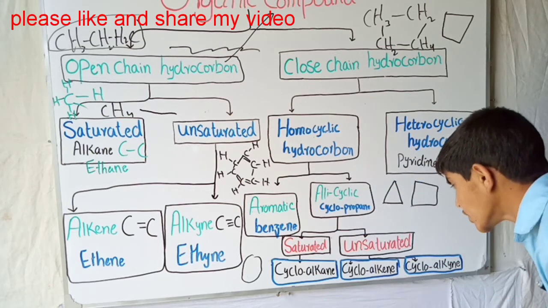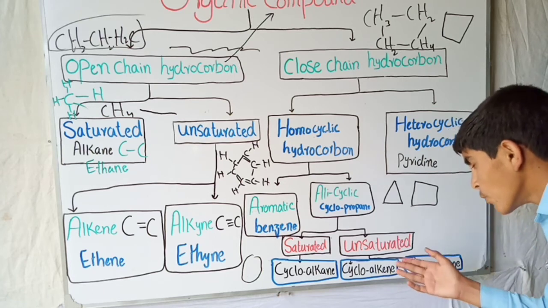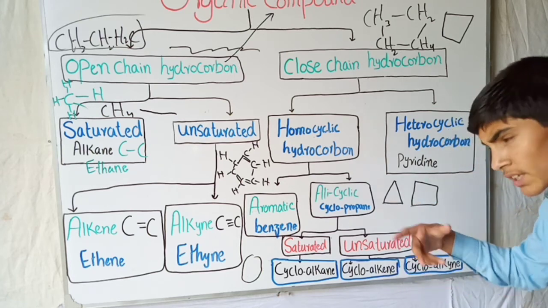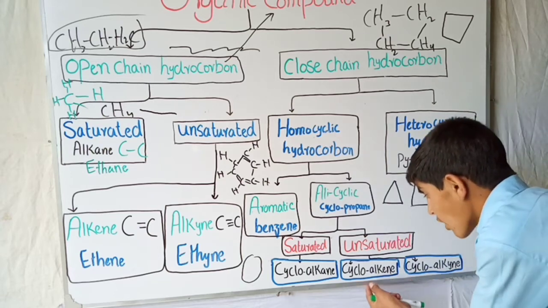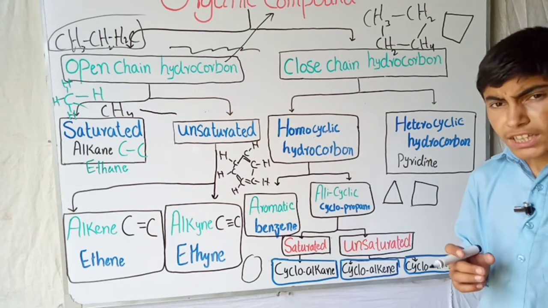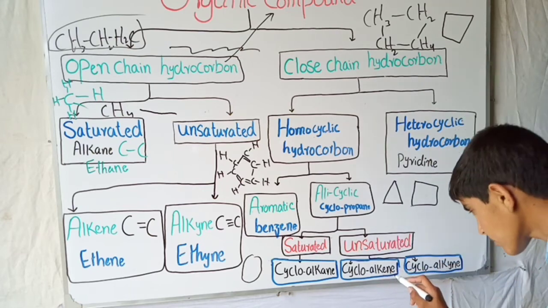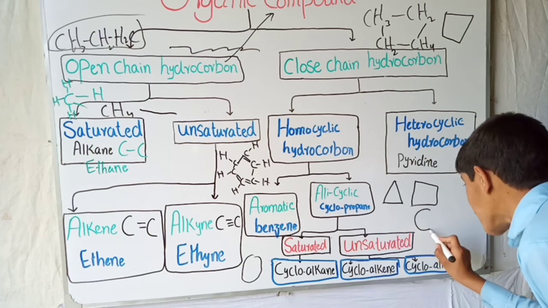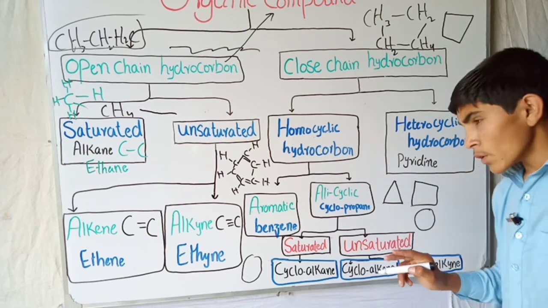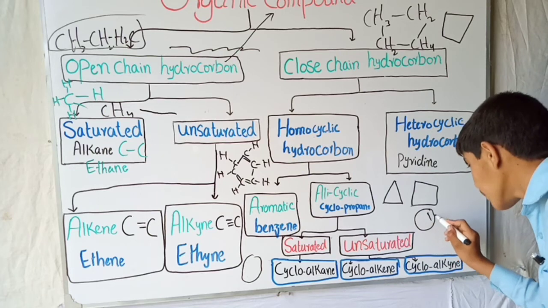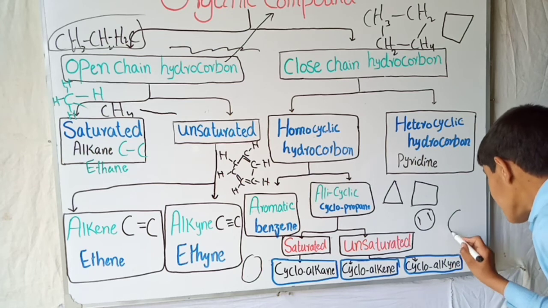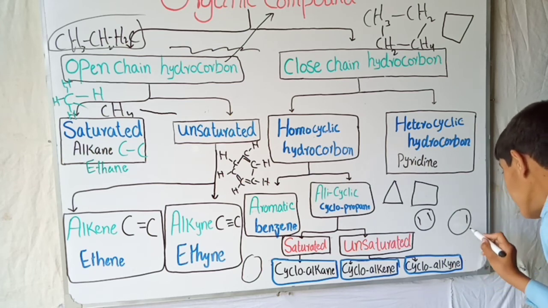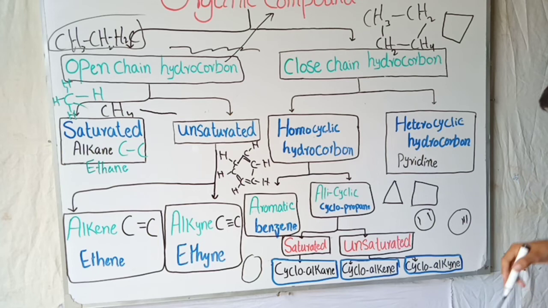The second one is the unsaturated. Unsaturated is that hydrocarbon which has the ability to make bonds with other elements like hydrogen and other carbon atoms, and on the basis of their bonding capacity they are also divided into cycloalkene, in which there will be only one double bond between the carbon atoms, and cycloalkyne, in which there will be a triple bond between carbon atoms.